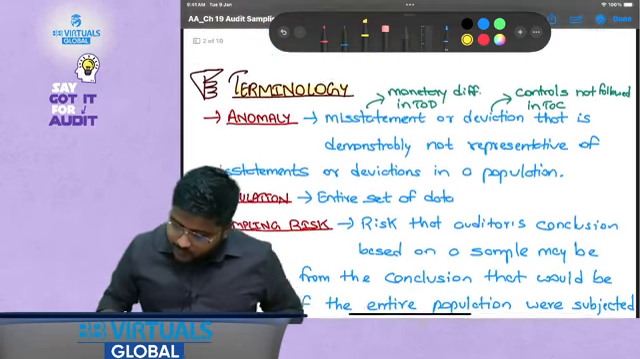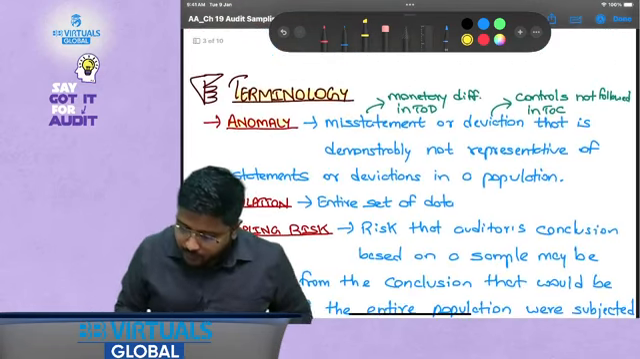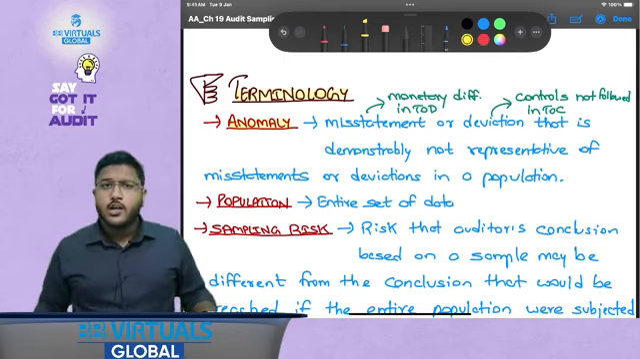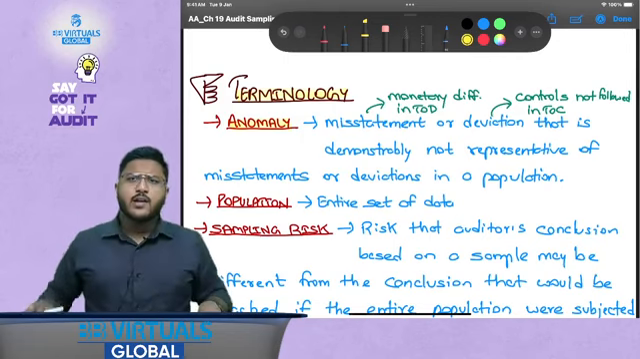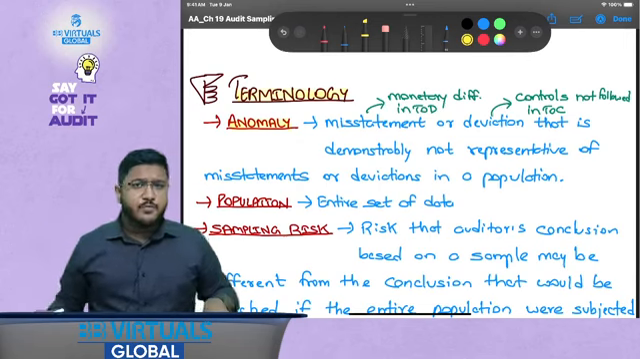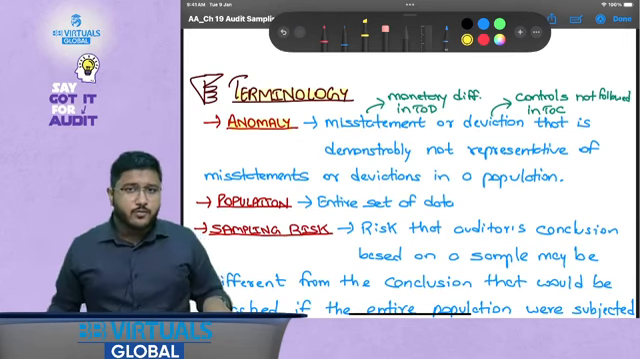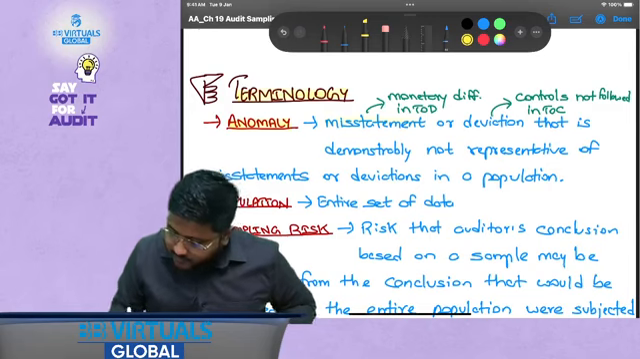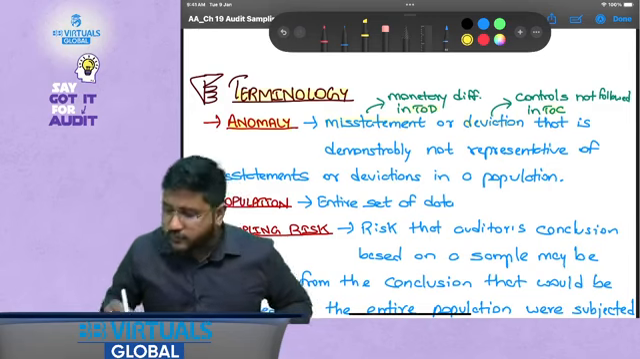Now there are certain terminologies that are important here. Anomaly is an outlier which is not representative of the population. Sometimes an outlier has been identified, but it is not representative of the population. That is called an anomaly. Then misstatement in case of TOD, and deviation in case of TOC.